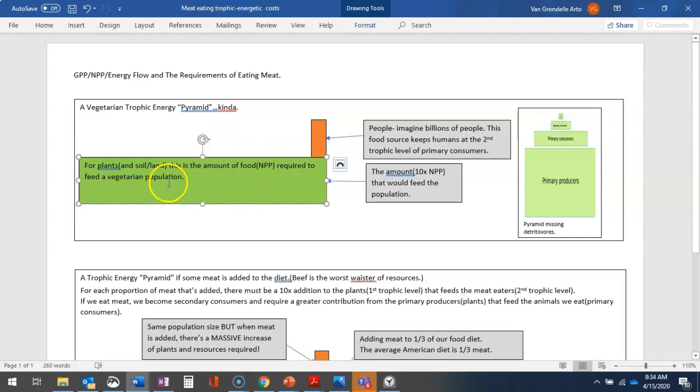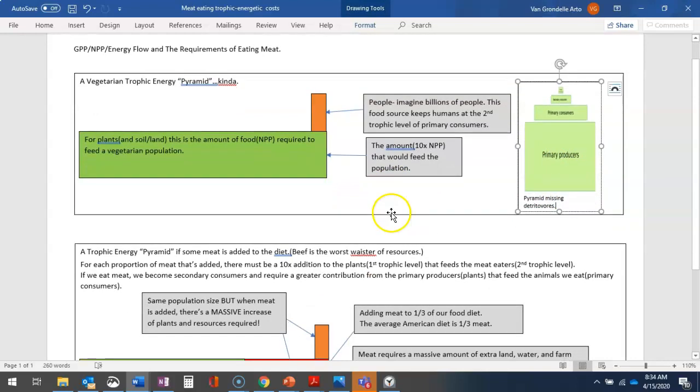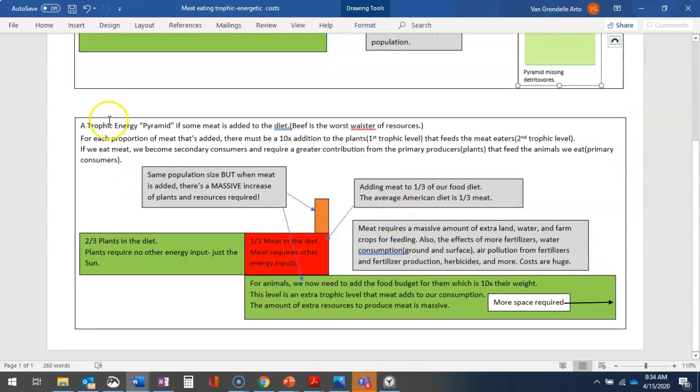That's what they eat. And here's a classic with no detritivores. Now let's make a trophic energy pyramid where some meat is added to the diet. We have the same amount of people, imagining billions of people, but 1/3 of their diet is meat, which is the average American diet.